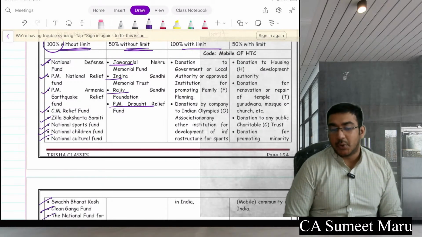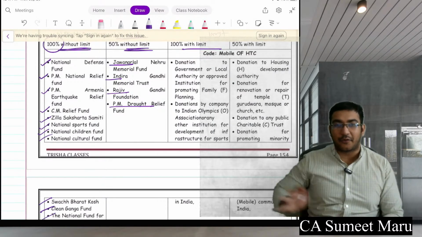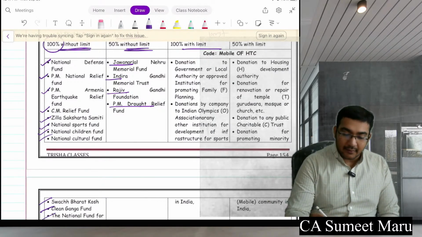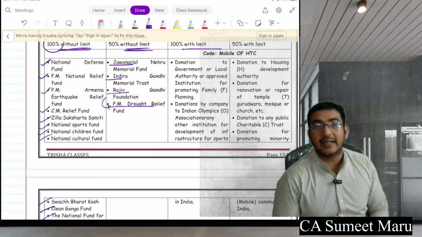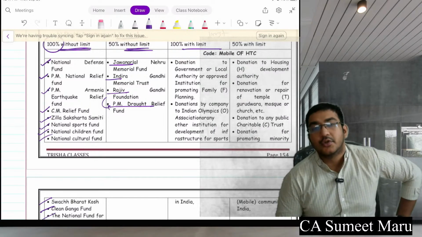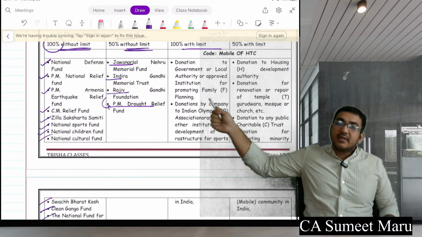So Jawaharlal Nehru, Indira Gandhi, Rajiv Gandhi, you can see all they are related to focused on one family, and no PM from now, so PM drought relief fund. Okay, you can remember in this way. So ahead of this, all the 100%.